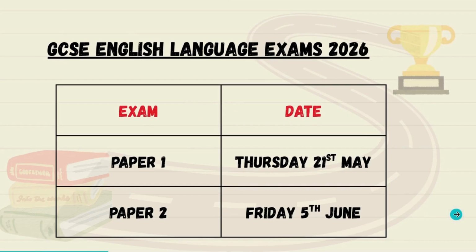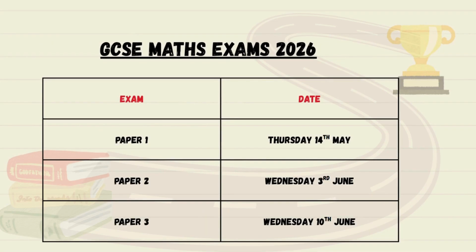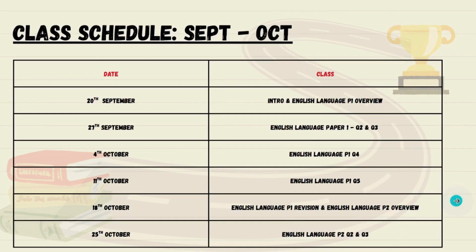GCSE Power Hour. So if we first look at the exam dates, here are the exam dates for the English Language GCSE exams. Paper 1 is Thursday the 21st of May and Paper 2 is Friday the 5th of June. For English Lit, Paper 1 is Monday the 11th of May and Paper 2 is Tuesday the 19th. And for Maths, Paper 1 is Thursday the 14th of May, Paper 2 is Wednesday the 3rd of June and Paper 3 is Wednesday the 10th of June.